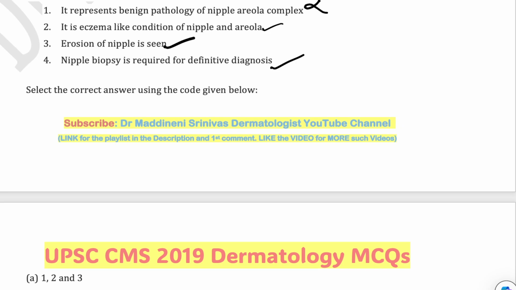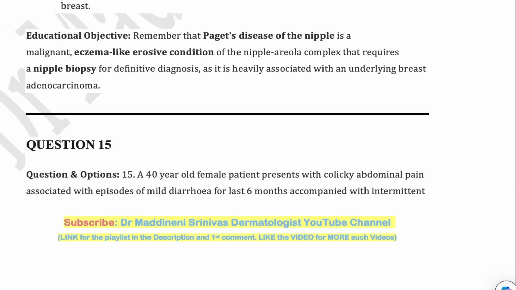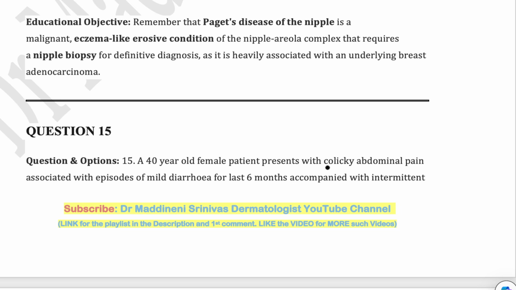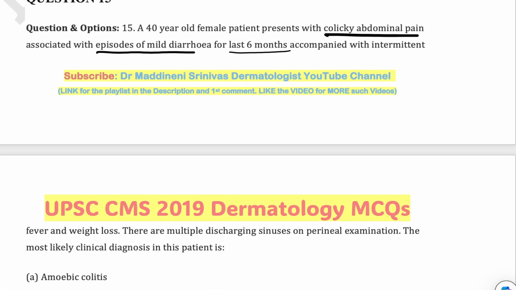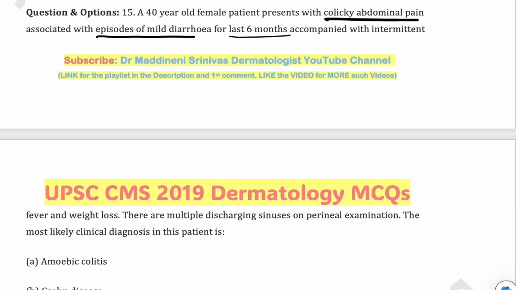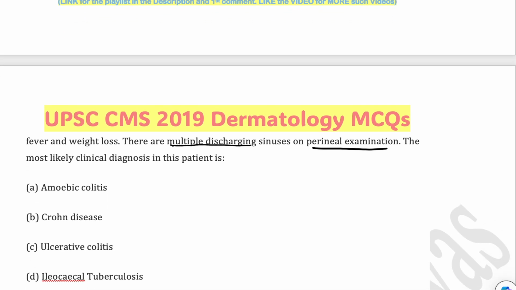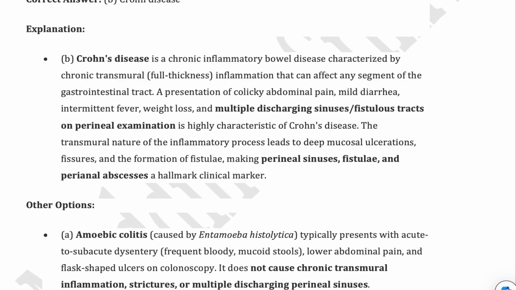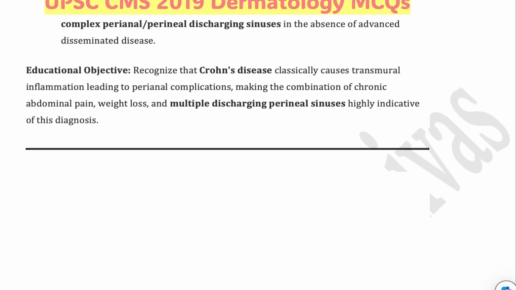One is wrong. So next MCQ is regarding a 40-year-old female presenting with colicky abdominal pain associated with episodes of mild diarrhea for the last 6 months, accompanied by intermittent fever and weight loss. So till now there is no dermatological sense, there are some GI symptoms. Now there are multiple discharging sinuses on perineal examination. So what is the most likely diagnosis for this patient? Yes, you have to think of Crohn's disease. Somehow the examiner likes to ask about inflammatory bowel disease, ulcerative colitis and Crohn's disease. So you must be thorough with these topics, very important topics for the UPSC examination.